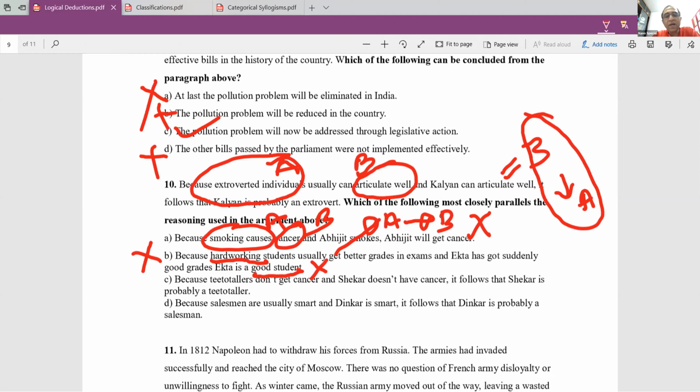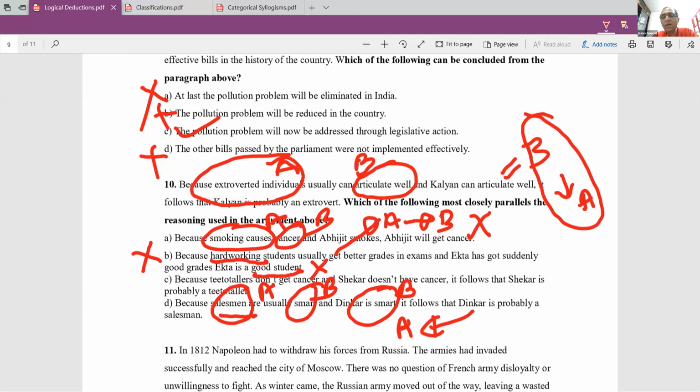Therefore, you cannot say that. Now let's look at C. Teetotalers don't get cancer. Shaker doesn't have cancer. It follows that Shaker is probably, whereas our statement is an assertion. If you look at D, because salesmen are usually smart, salesman is A, being smart is B. Dinkar is smart. That means Dinkar exhibits property B, therefore Dinkar is probably a salesman.